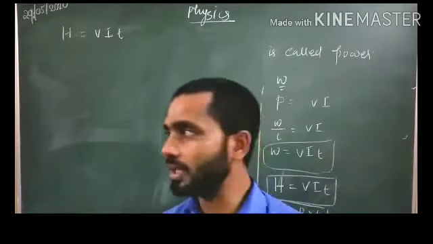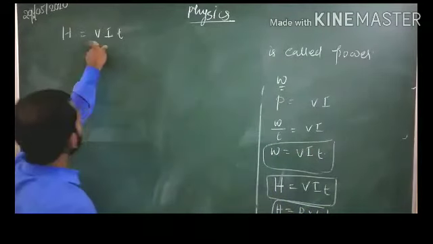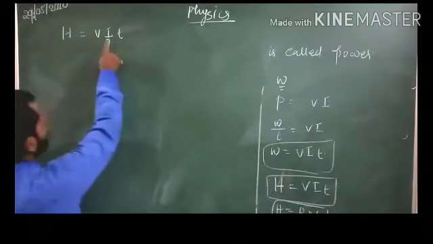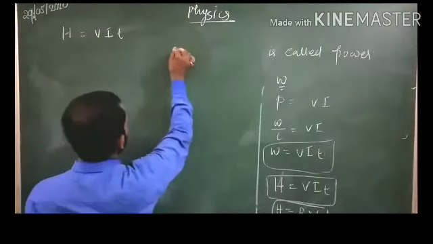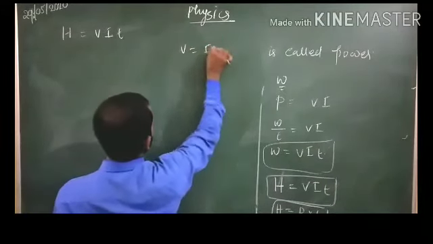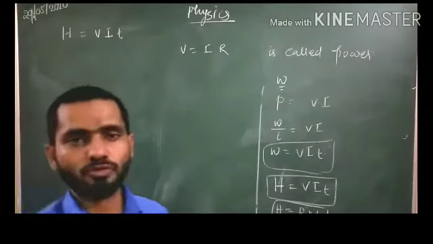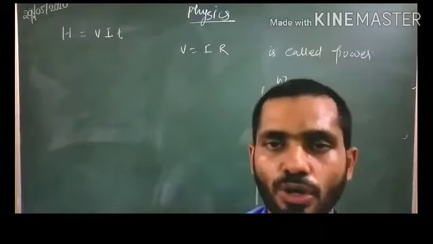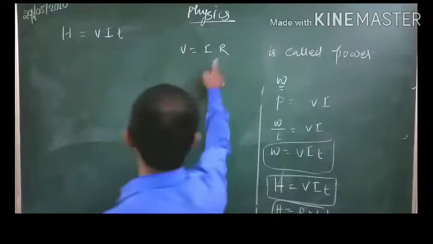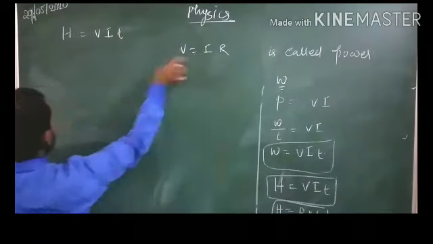Now here what we are doing is changing this V on the basis of Ohm's law. On the basis of Ohm's law we have studied V is equal to I into R, and then instead of this V you substitute this one.